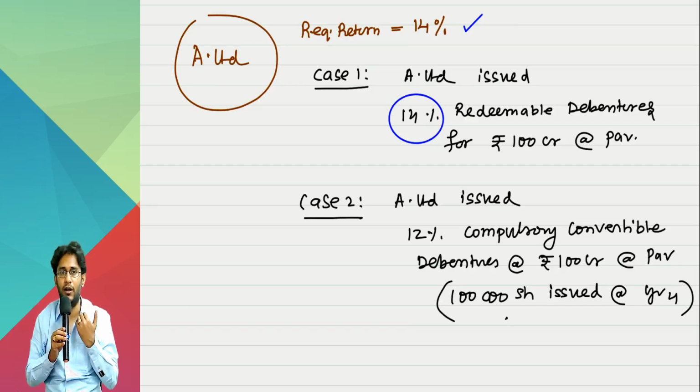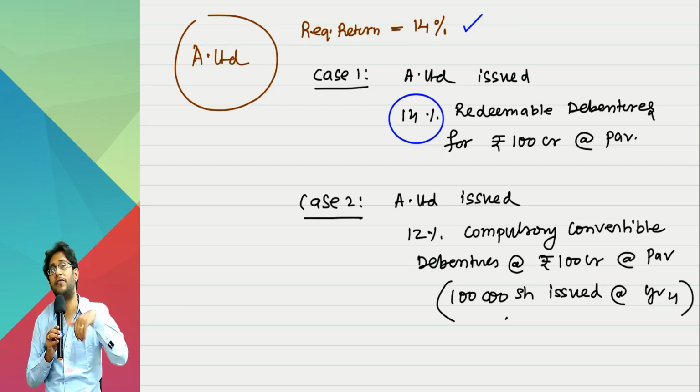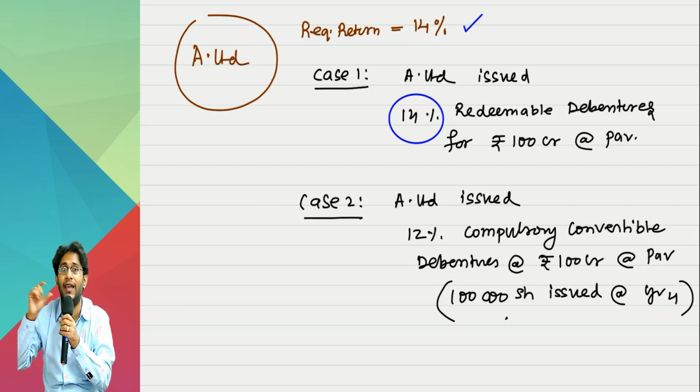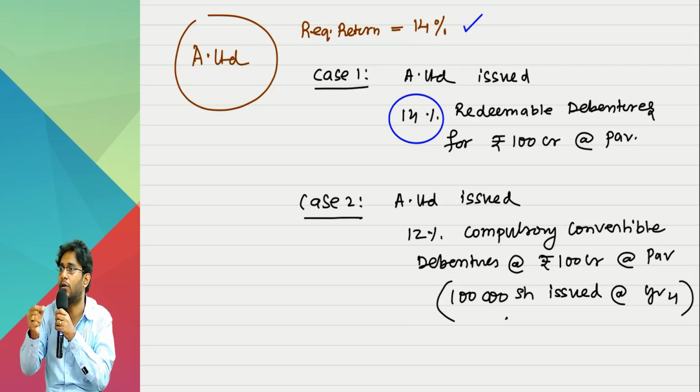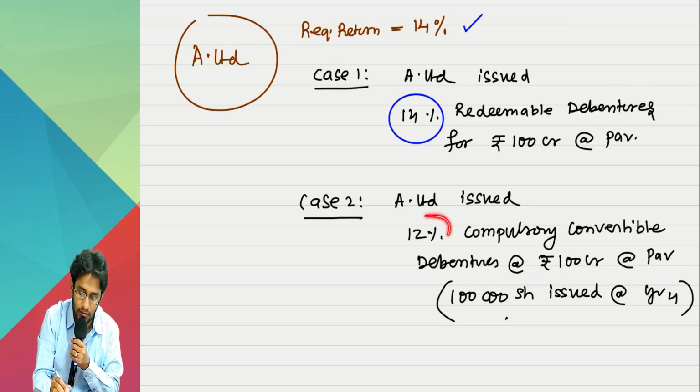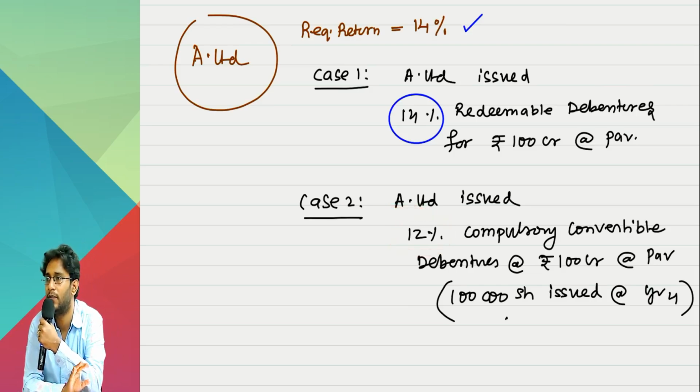Today, if they are giving me 100 crores, what they feel is that after the 4th year, when we receive 1 lakh shares, the worth of these 1 lakh shares will be more than 100 crores, such that the extra value will compensate me for all the interest loss in year 1, year 2, year 3, year 4. If they don't have this feeling, why will they accept a 12% return?